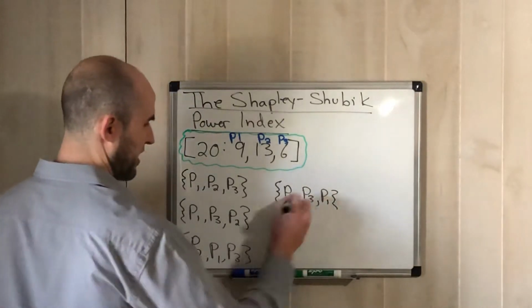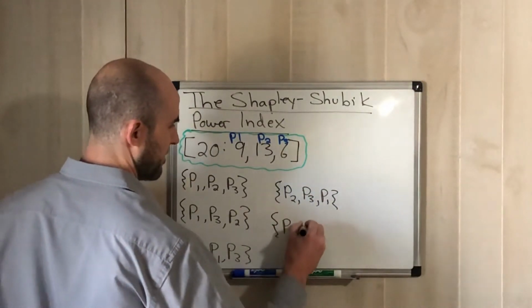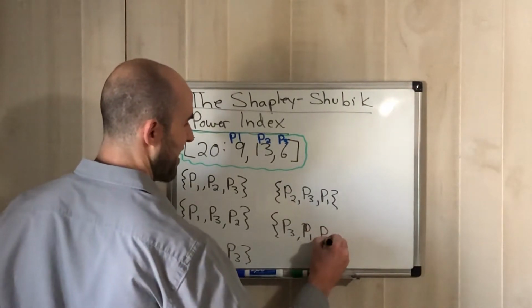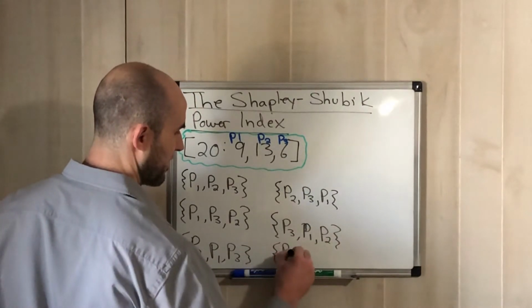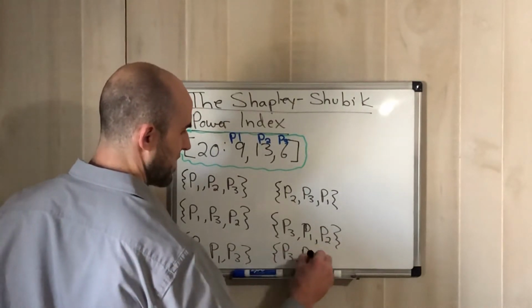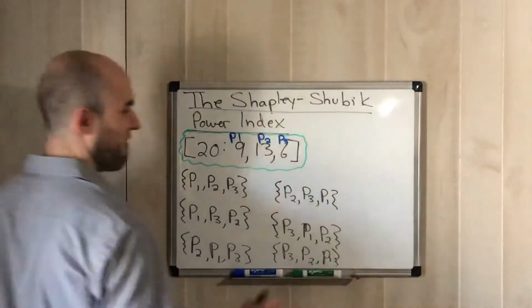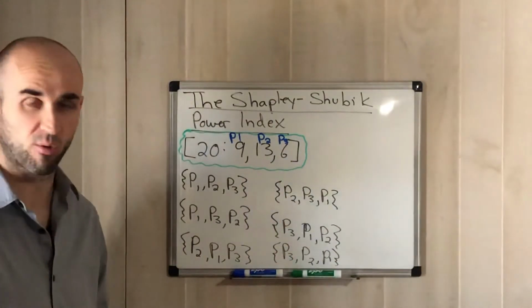And then we did the 2s. Now let's go to the 3s, right? P3, P1, and P2. And then the last one's going to end up being P3, P2, and P1. And again, all this represents, if I want to see how valuable each player is, then I need to know all the different ways we can arrange them, right?